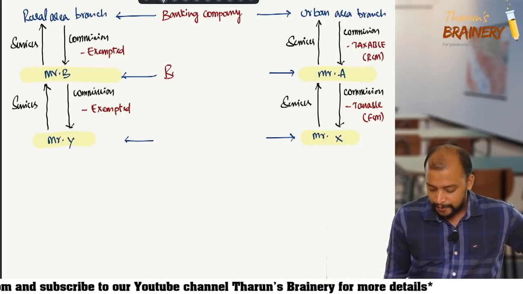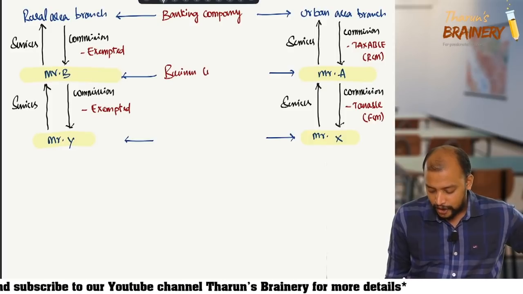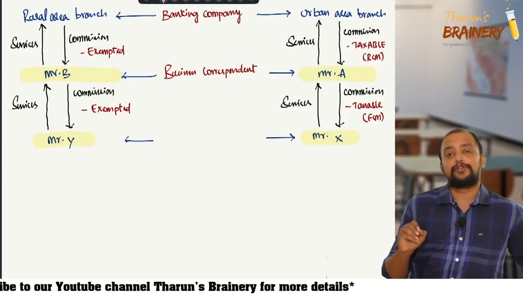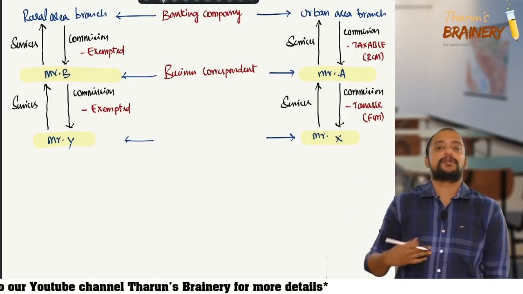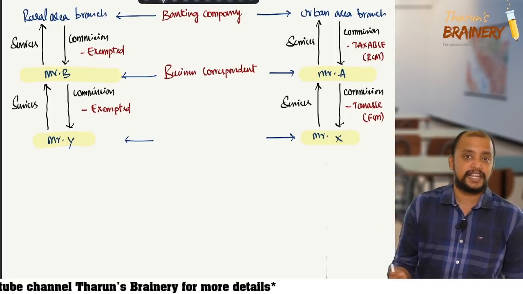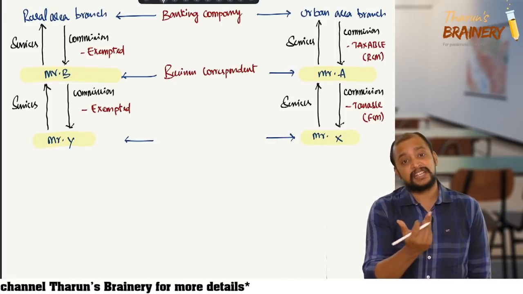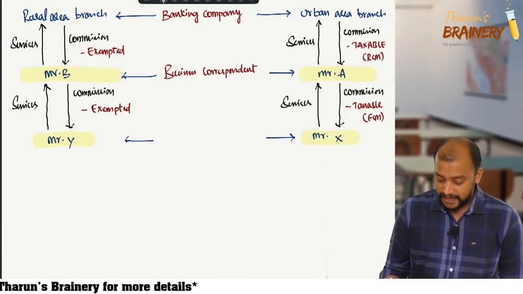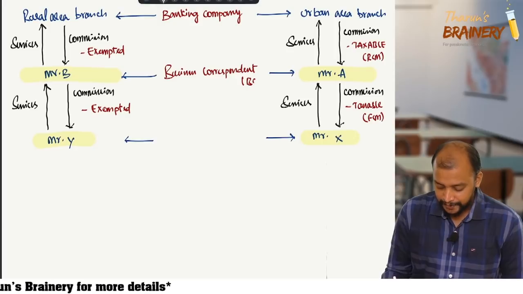There is a business correspondent appointed. See, both are intermediaries. Actually, if you ask me, both are same. Business facilitator and business correspondent are same. But that is a view taken by ICAI. That's the reason why I also changed this explanation. So, business correspondent, BC.